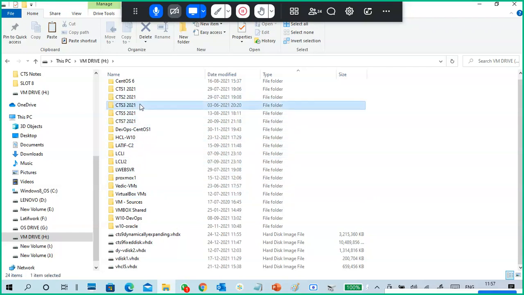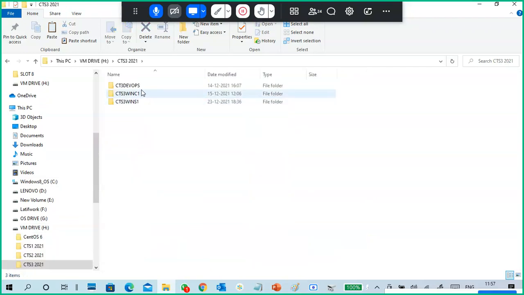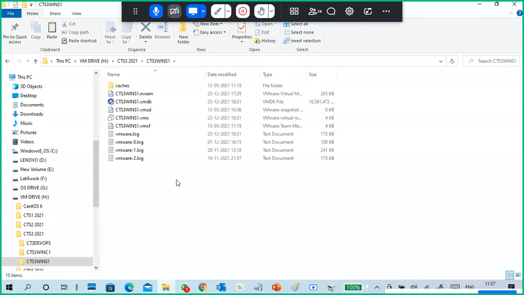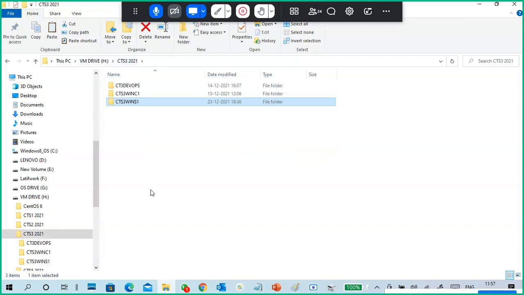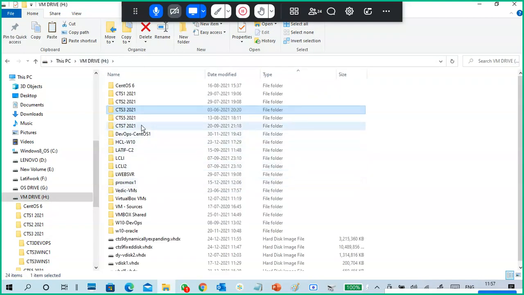I will show you some of the hard disks. Here it is. Can you see it is VMDK? It is also a virtual hard disk, from VMware, in VMDK format, used and connected to your virtual machine.